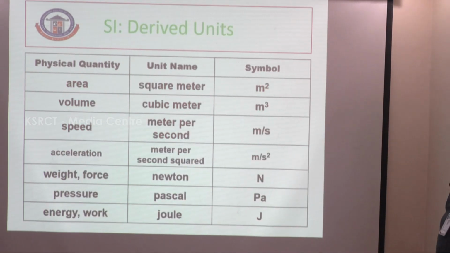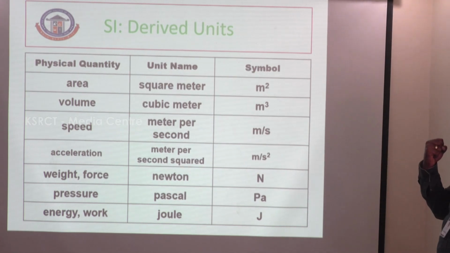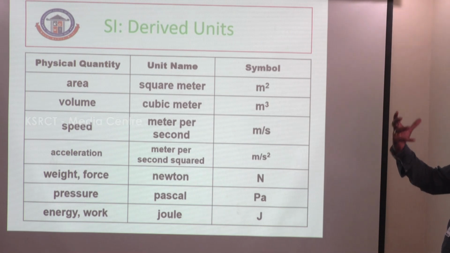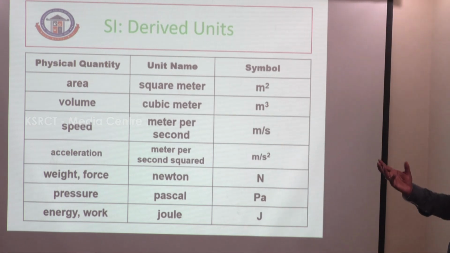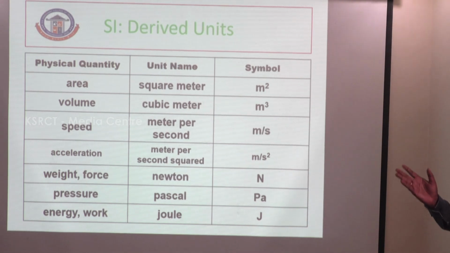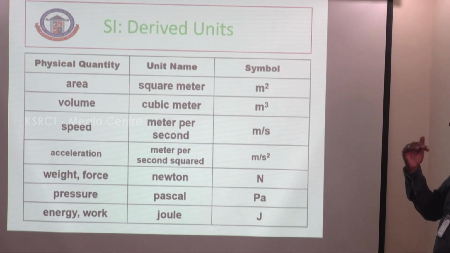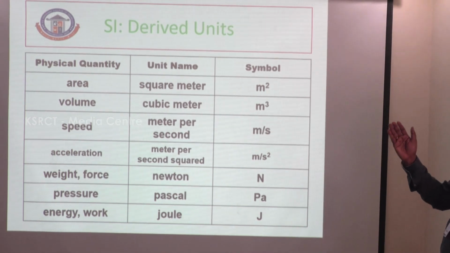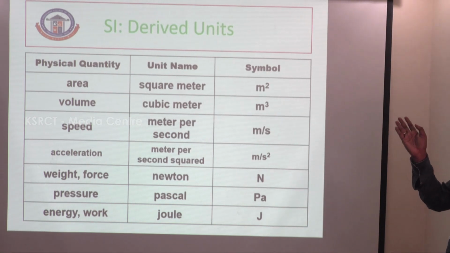And then derived units. For derived units, we apply values into a formula to find one value. That is a derived unit. For example, these are various physical quantities. For example, area. What is called area? Area is the length and the breadth, so it is equal to square meters.